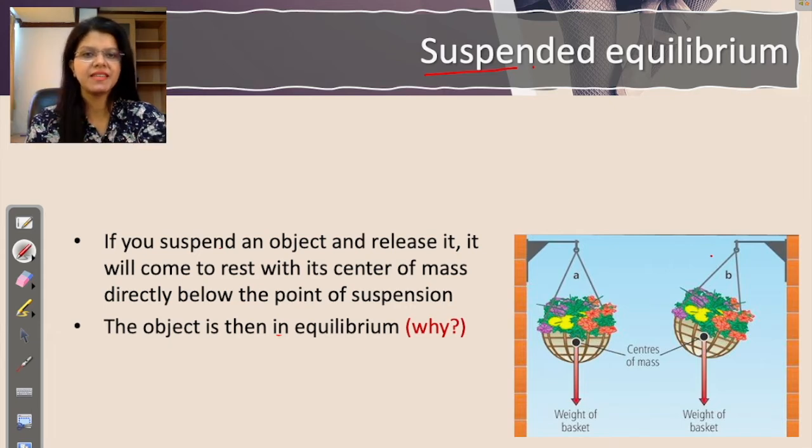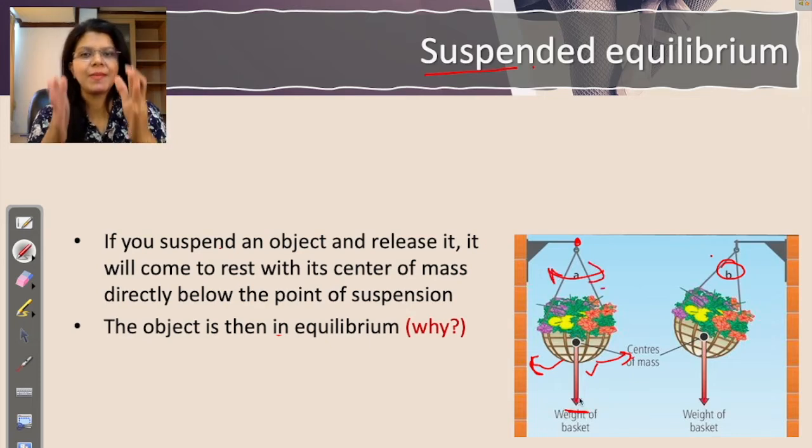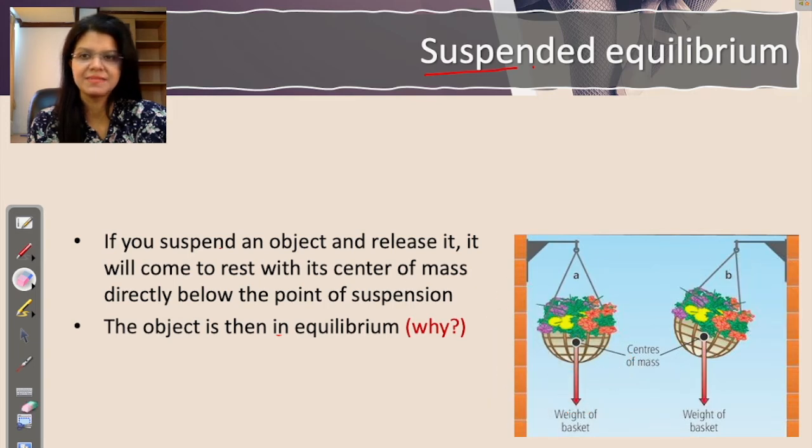The same thing you see in the picture here as well. So what is happening? You have a flower basket which is hanging from a point. You give it a push around. You can give it a push any which way, but ultimately, in picture B you see that you have given it a push. When you remove the pushing force, it will go to and fro for some time, but ultimately come to a resting place as shown in picture A. So let us see what is written on the slide and understand.